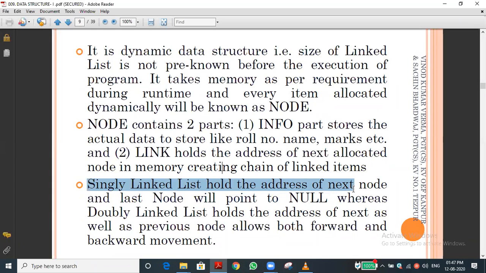It is a type of list that holds the address of the next. For example, index 0 will hold the address of index 1. Index of 1 will store the memory address of index of 2, that is the next one. Can you understand? The last node will point to null. After the last element there is no element, no?